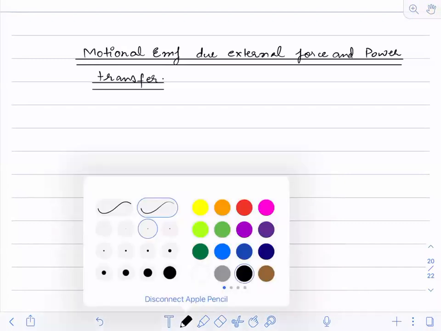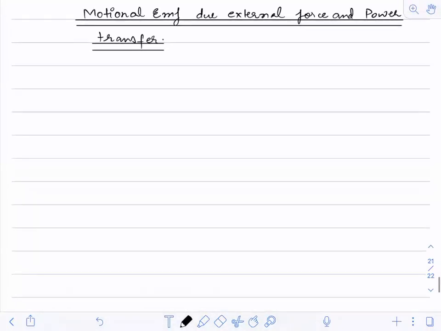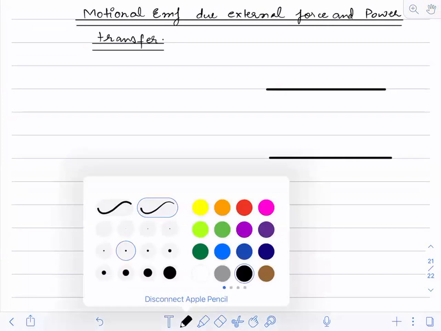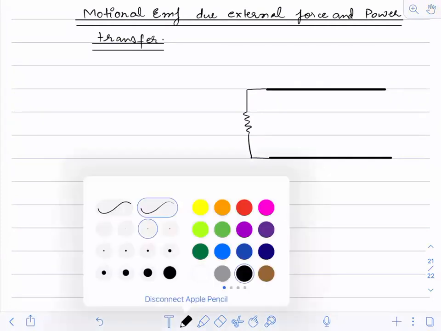Now let us see this. Suppose we have a rail. I told you that this illustration is very important; when I started that, I told you it is very important. So now see here, this is a rail, and this complete rail has some resistance. You can assume it like that.